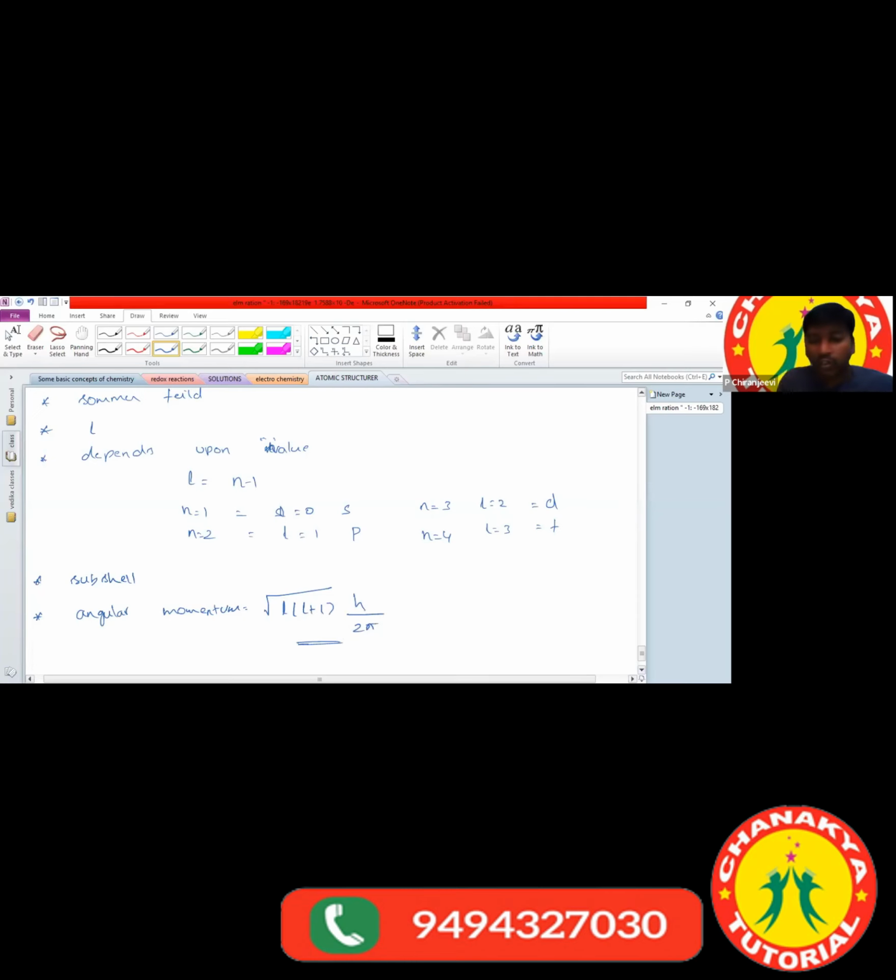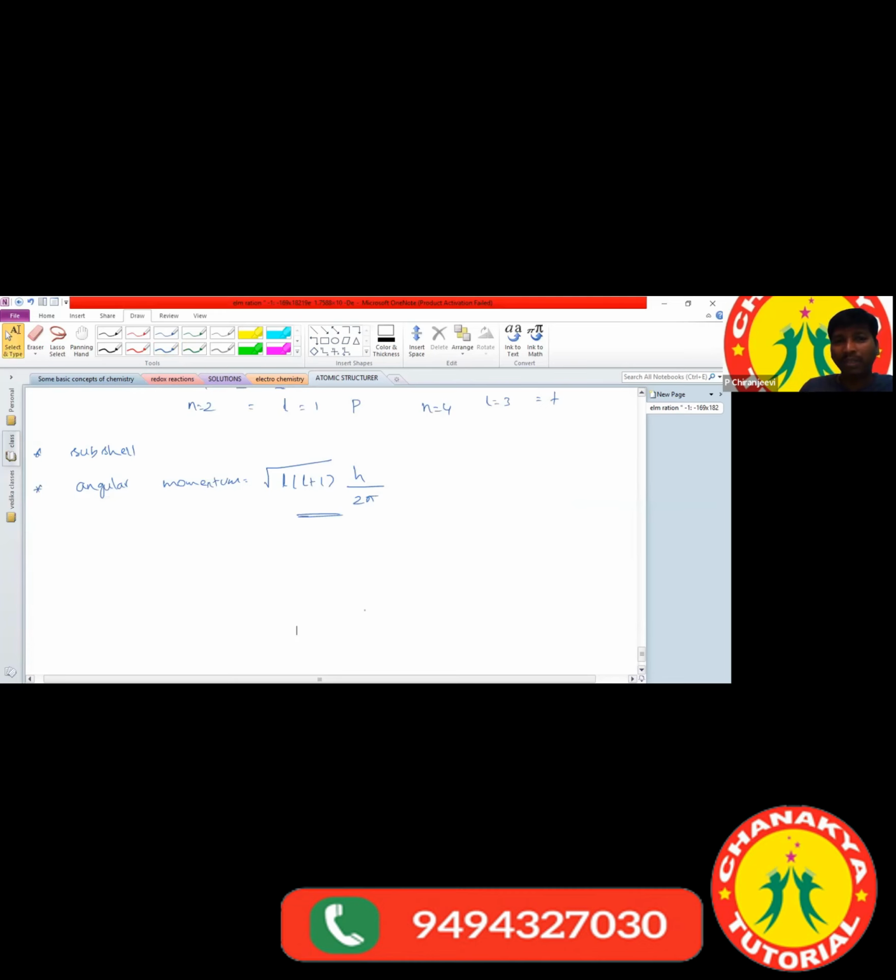Based on that, in JEE they asked a question: what is the angular momentum of an electron, and they had given the azimuthal quantum number value. If they had given the l value, we can calculate it from that. So we can calculate the angular momentum.